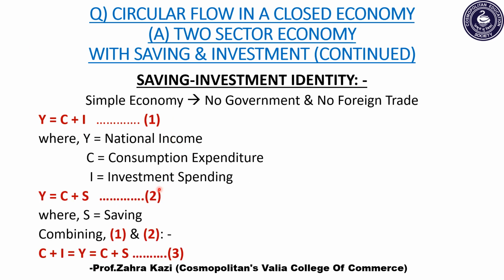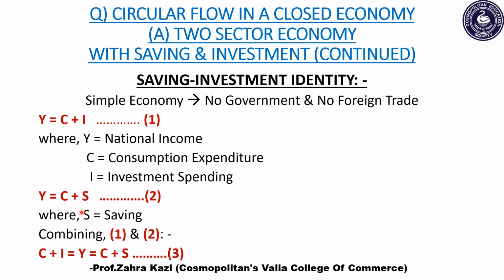So here further, step 1 we have already understood. Let's continue and study further step 2, that is equation 2. As we know, the income which is received by the household is in the form of wages, interest, rent and profit. So what do we do with this income?